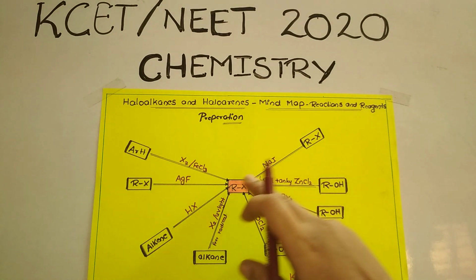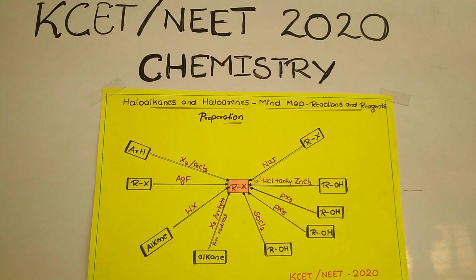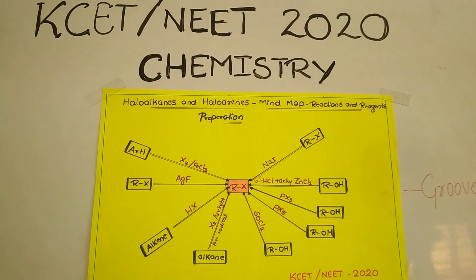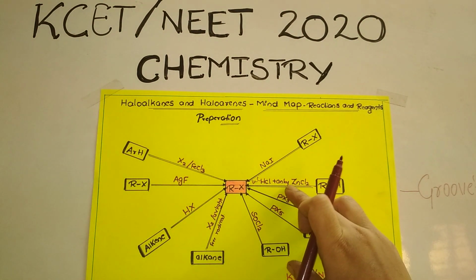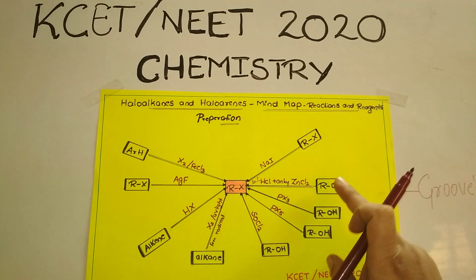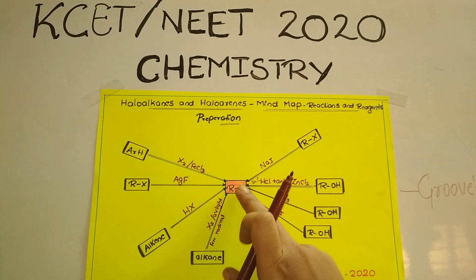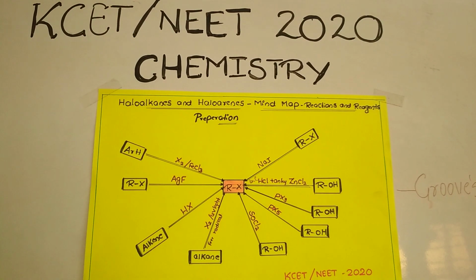So that results in the formation of an alkyl halide, and this reaction is specially known as the Groove process. Better you remember this one. The reaction is specially known as what? The Groove process. So if a question appears where concentrated HCl and anhydrous zinc chloride is given and alcohol is given, you can write that the alkyl halide will be the product, and the process is called the Groove process. That you have to remember.